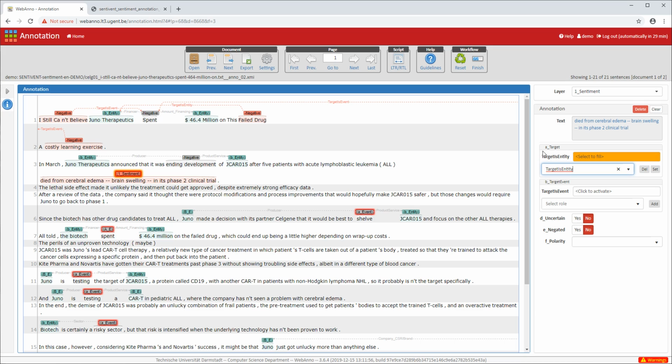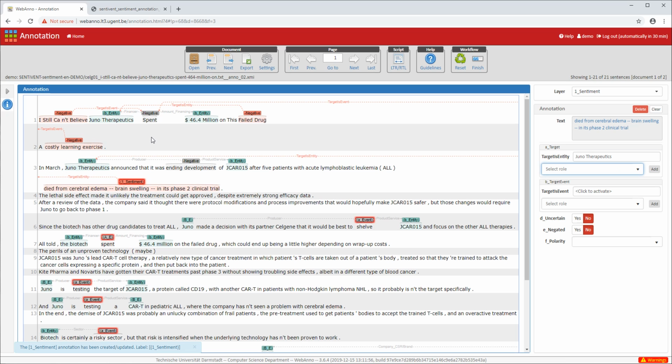So to add the first one, which will be Juno Therapeutics, we again click on the field, click to activate. Next to target is entity, because it is an entity. We double click the Juno Therapeutics entity to create a link. And now to select a second entity, we have to do an extra step. We have to go to the select role field here, then click the drop-down menu, click on target is entity, and then we have to click on add to select the second target.